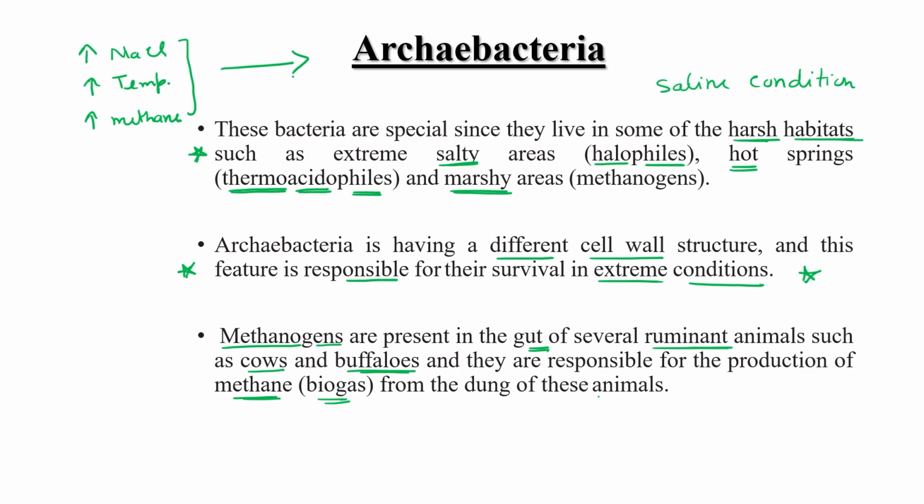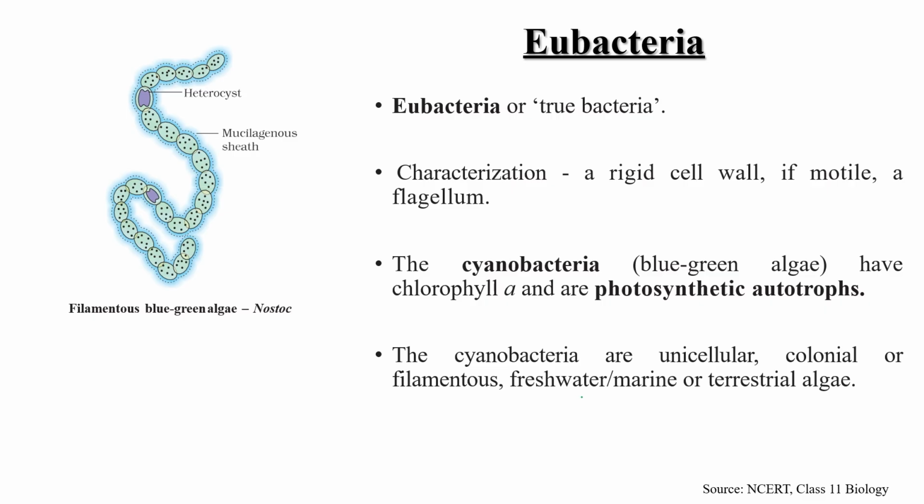Okay, now let's move to the next slide, that is eubacteria. Eubacteria means true. Initially we divided organisms into two categories: prokaryotes and eukaryotes. Pro means primitive, eu means true nucleus: primitive type of nucleus in prokaryotes, and true type of nucleus in eukaryotes. Similarly, eubacteria means true bacteria. And what is the characteristic of true bacteria? They have a rigid cell wall. If they are motile, they have flagella.